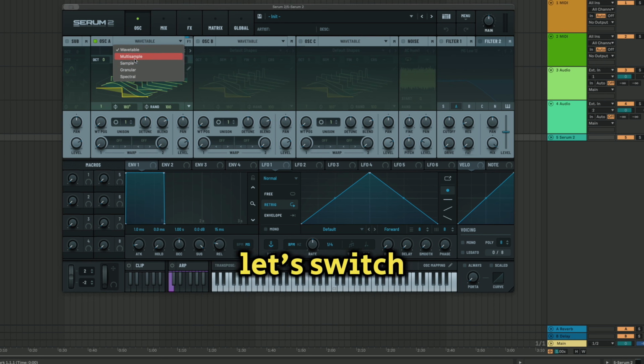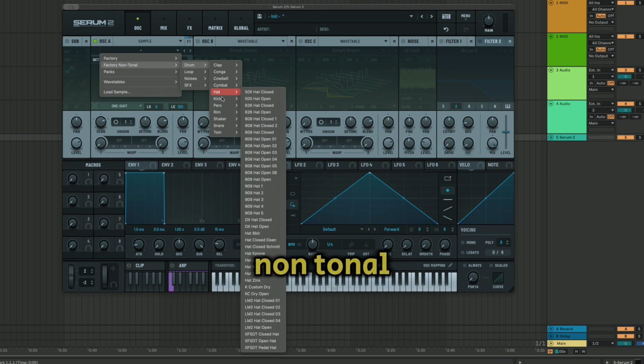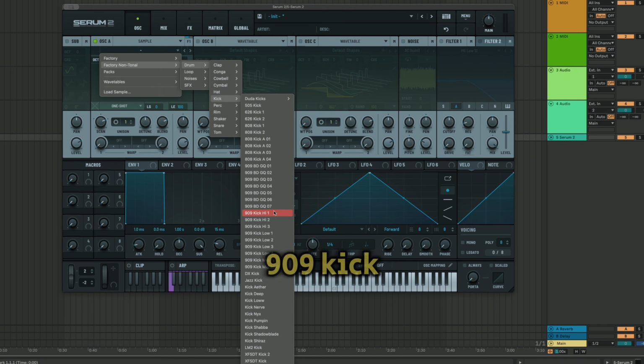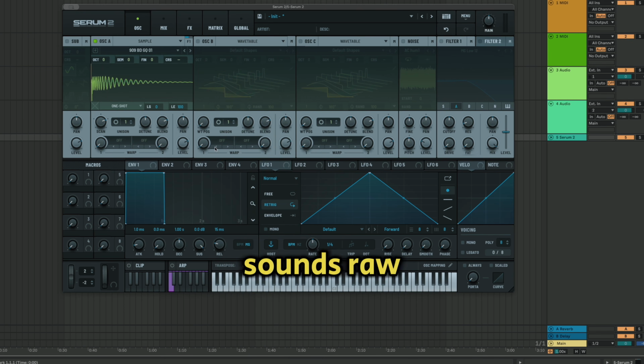So firstly, let's switch to sample mode and go to non-tonal noises, where I will select 909 kick, because this is a perfect sample to start making our Industrial Techno Kick. Just listen how it sounds raw. You have probably heard this kick a bunch of times, because this is a sample that's used in most modern techno tracks, but we are going to make the sound completely crazy and transform it in such a way that we can play it solo in the drop.